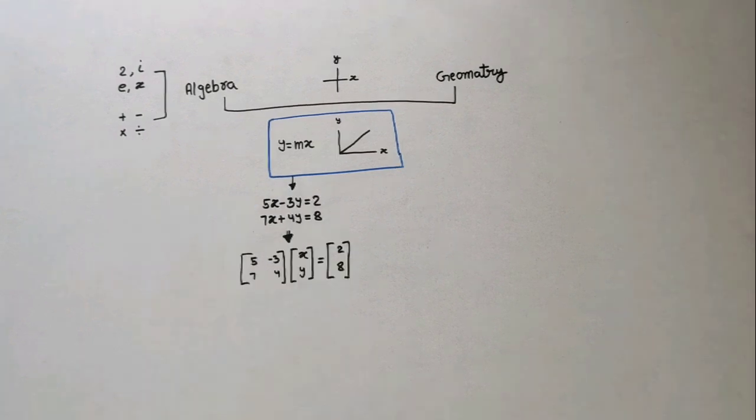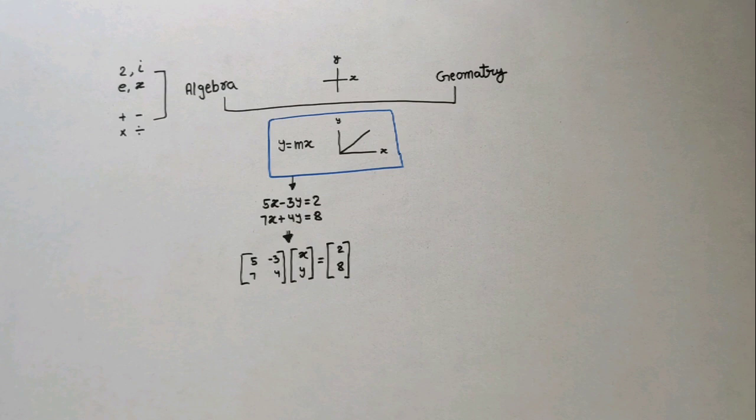So mathematicians invented an elegant representation, a mathematical interface that organizes entire systems of equations into one compact object. That object is called a matrix. A matrix doesn't create new mathematics. It simply gives us a clean and powerful way to represent and manipulate systems of linear equations.